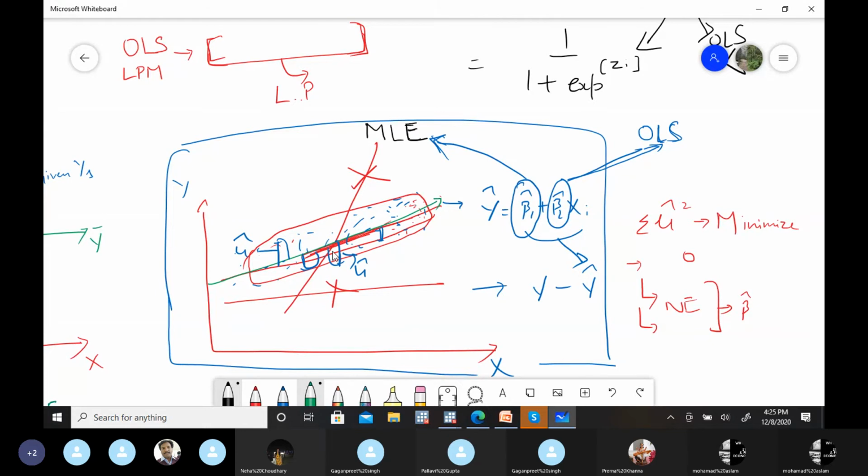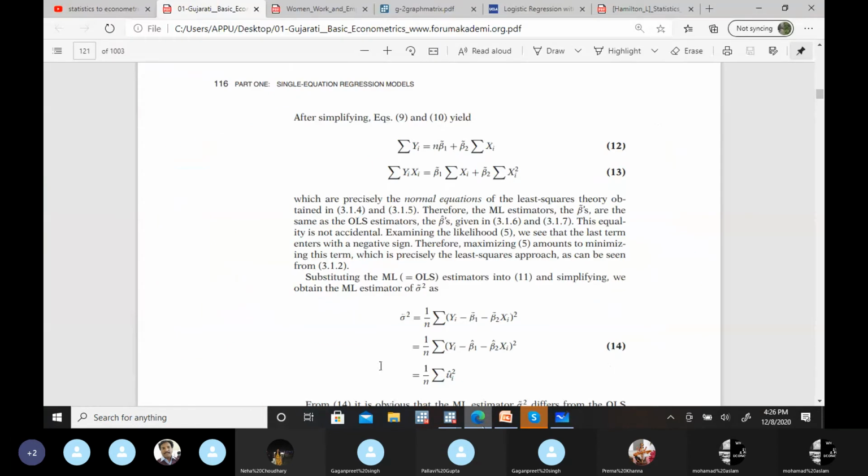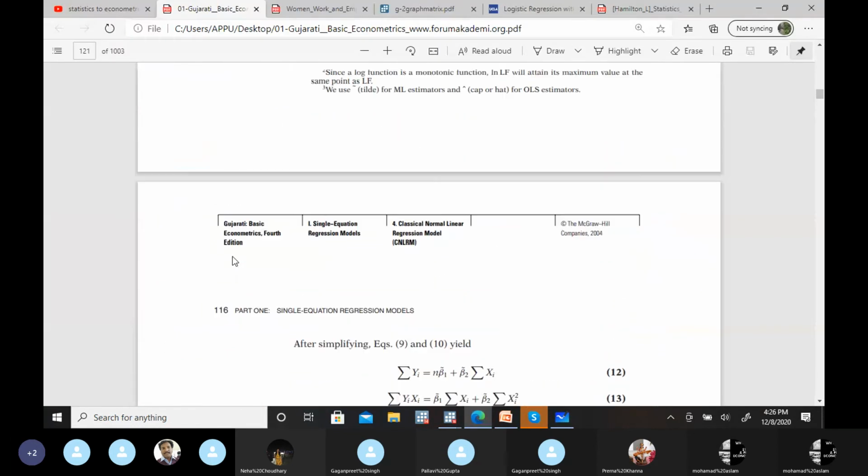In the first, we are trying to minimize the residual. In the second, we are trying to maximize the probability of getting these actual values. That's only possible when the regression line passes through these averages. Then only it will be possible, otherwise it's not possible. So that's the MLE method, the theory behind the MLE method.